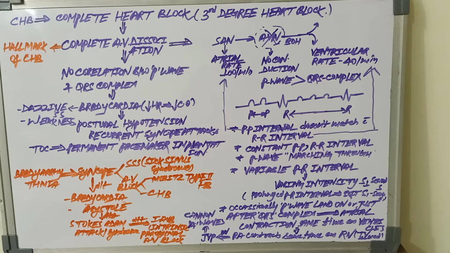Occasionally we also see the P wave land on or just after the QRS complex, which results in atrial contraction at the same time as ventricular contraction. This means the right atrium contracts at the same time as the right ventricle, at the time the tricuspid valve is closed, so on JVP we will see Cannon A waves. So two classical findings: one is Cannon A waves on JVP and the other is the variable intensity S1 sound present in complete heart block.